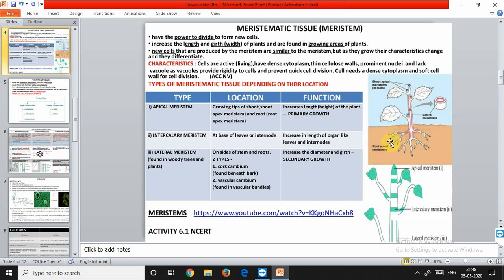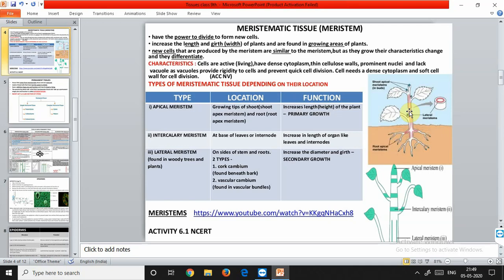Now we'll talk about the intercalary. They are located at the base of the leaves or internodes. These are the internodes. You can see these. The nodes are separated by some structures that we call the internodes. And in the sugarcane, you must have seen some knot-like structures present along the length of that sugarcane. Those are the nodes. So the meristem, that is the intercalary, is present at the leaves or the internodes.